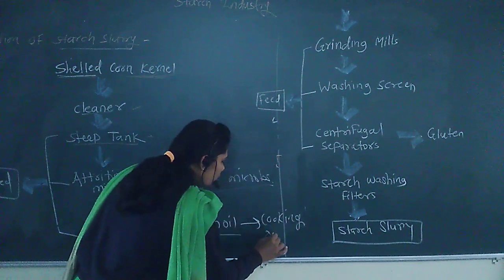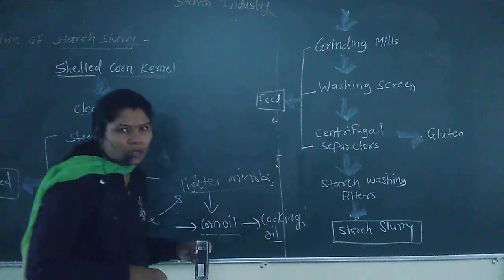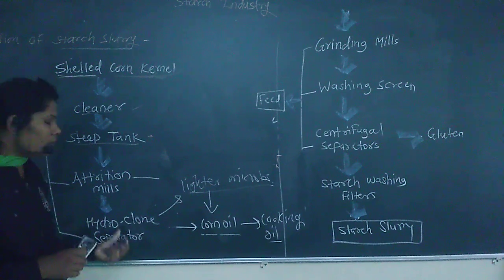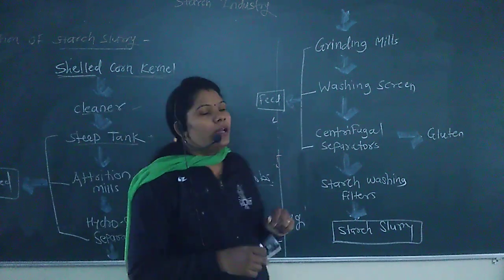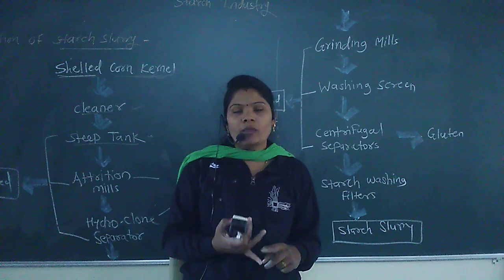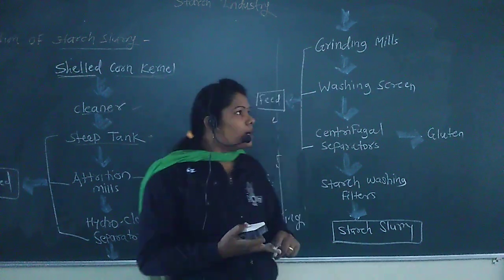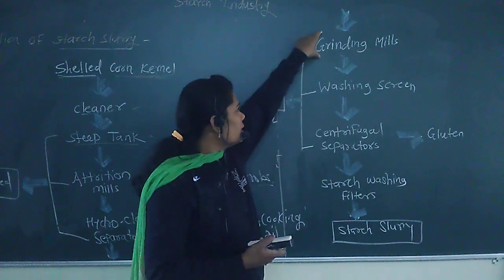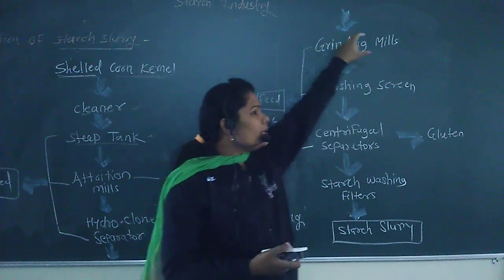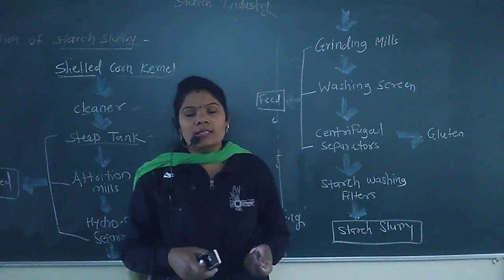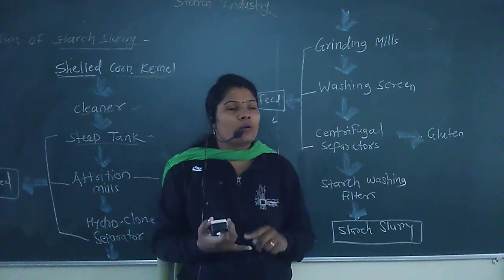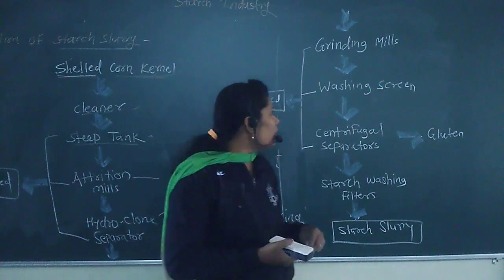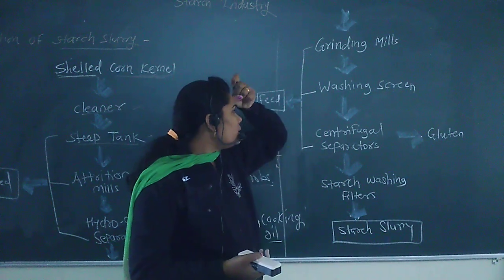Formation of cooking oil. This is about the function of the hydroclone separator. After this, the remaining compounds, that is the hull and some kernels, are transferred into the grinding mills. In the grinding mills, there is gluten, starch and the hull.